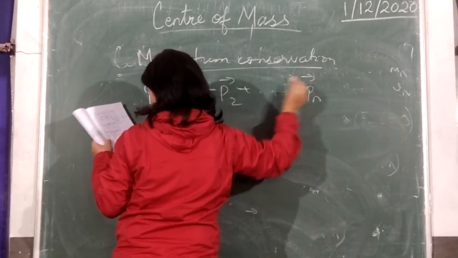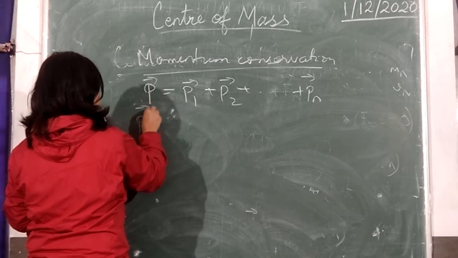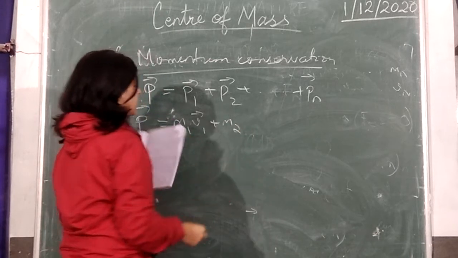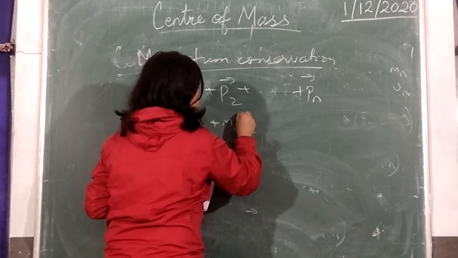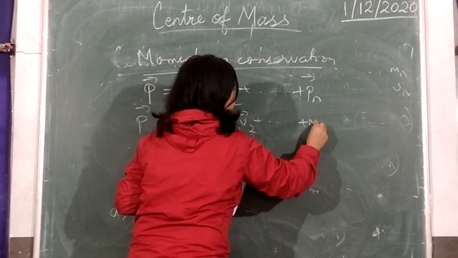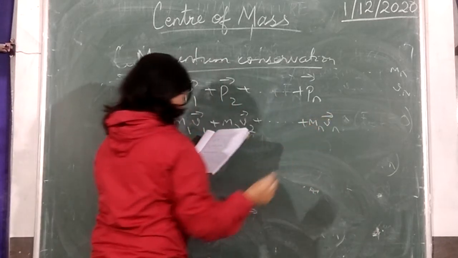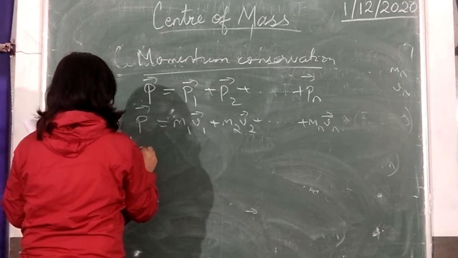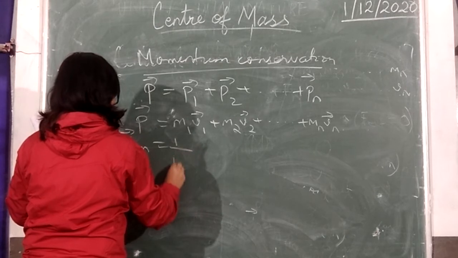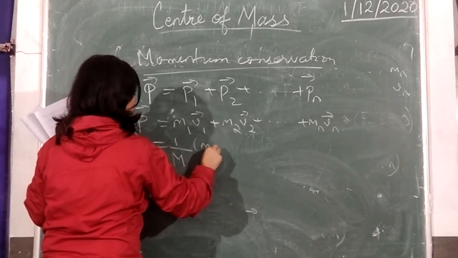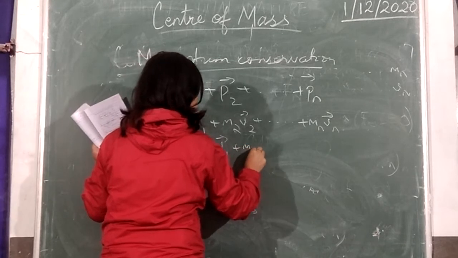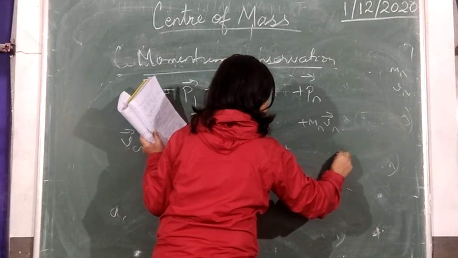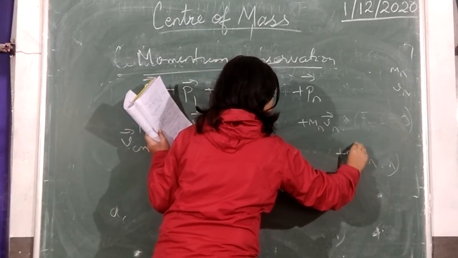Or we can write, because momentum is the product of mass and velocity, m1 v1 plus m2 v2 plus till mn vn. But we have V_cm equal to 1 by M times m1 v1 plus m2 v2 plus mn vn, that is the expression for the velocity of the center of mass which we derived a little earlier.